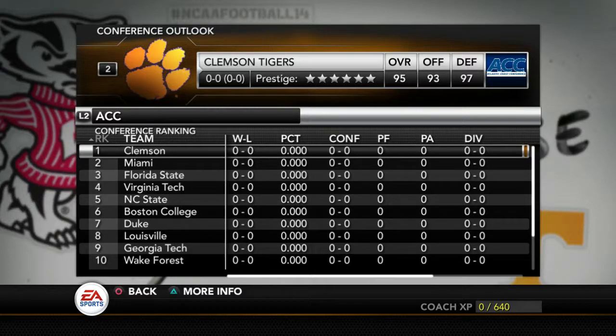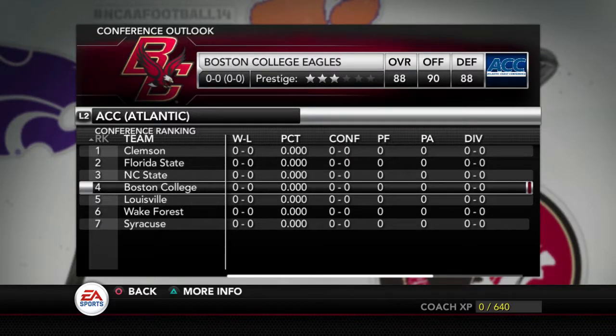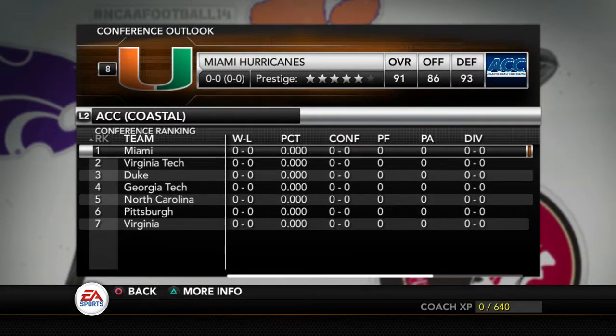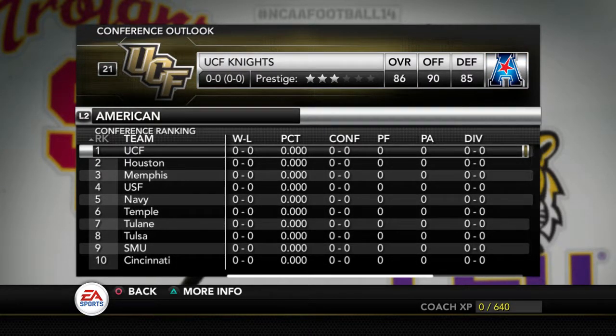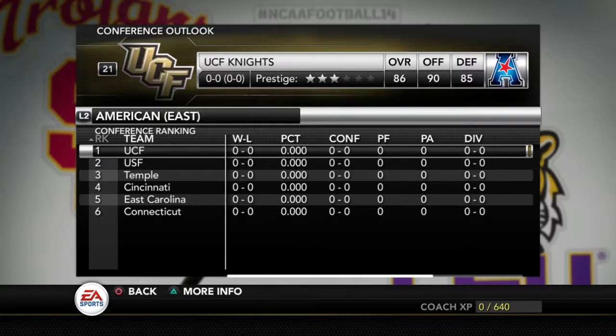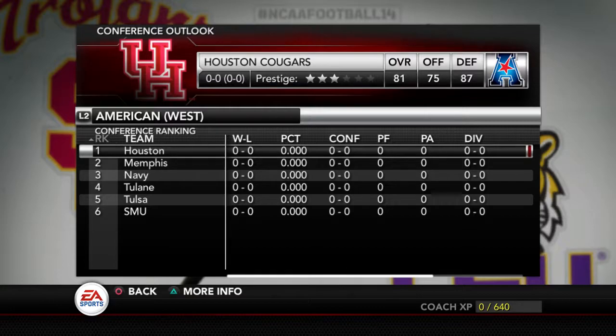Today I'm starting a new dynasty. All the conferences should be correct except for one or two that I moved around so we can have a conference championship in the conference that I'm in. As you can see, Louisville has moved to the Atlantic ACC, and we took Maryland out. In the American Conference, this should be correct. We have the American East, which is correct, and then the American West, which also has Navy, which is correct.